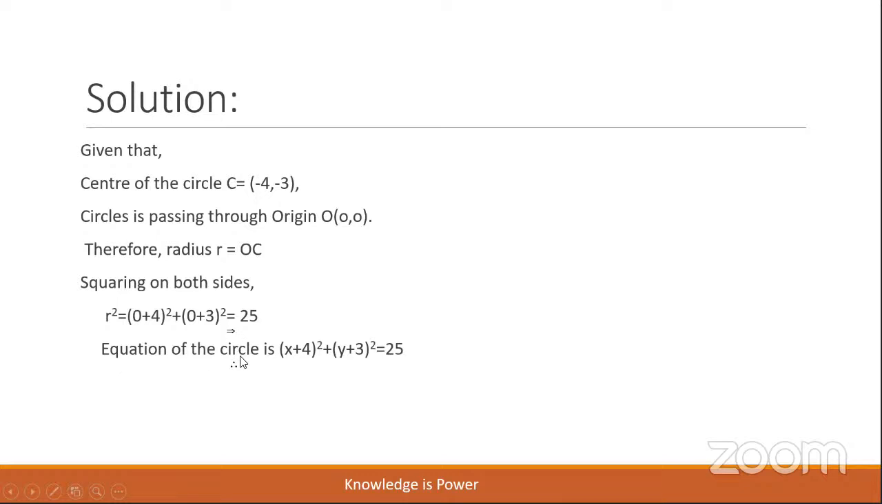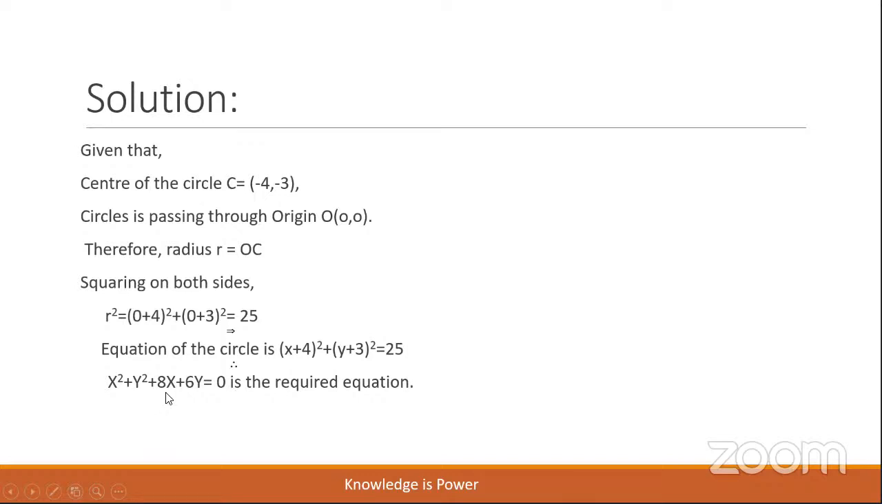Therefore, the equation of the circle is, we shall write the formula, children. (x - h)² + (y - k)² = r². Substituting the values, (x + 4)² + (y + 3)² = 25. On expanding and rearranging the terms, we shall get the equation of the required circle as x² + y² + 8x + 6y = 0.